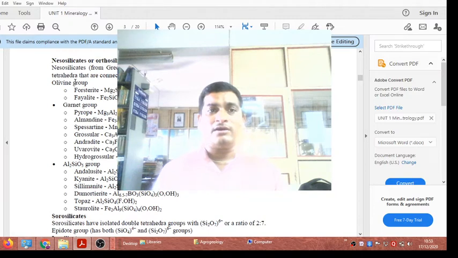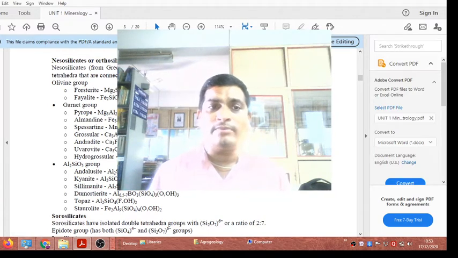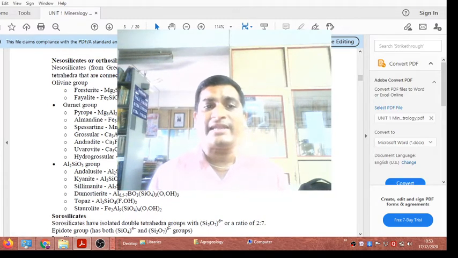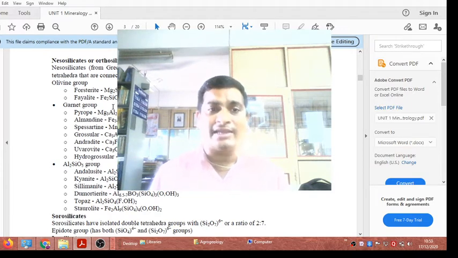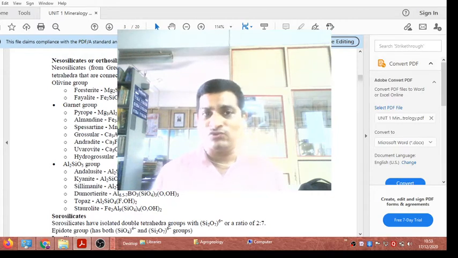garnet. In olivine two major minerals are found, forsterite and fayalite. Forsterite contains magnesium and fayalite contains iron, and the chemical compositions of forsterite and fayalite are Mg2SiO4 and Fe2SiO4 respectively. You see the silicon and oxygen ratio is 1:4.